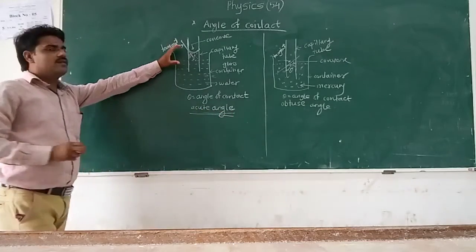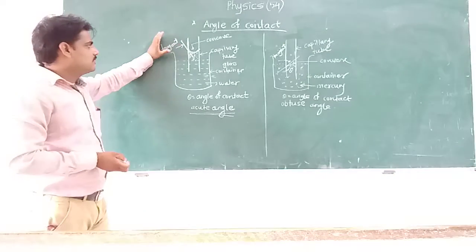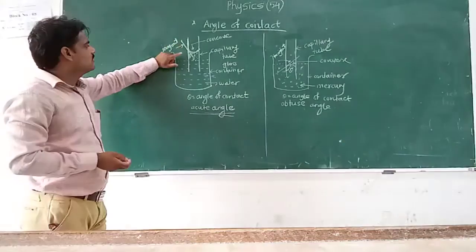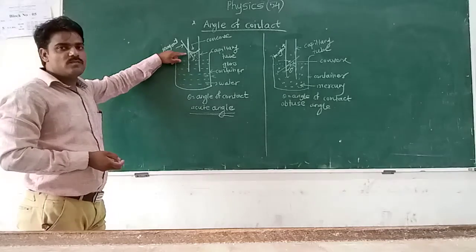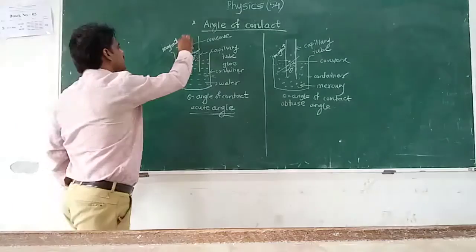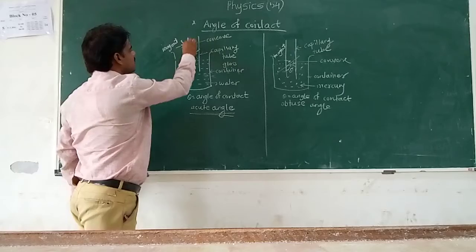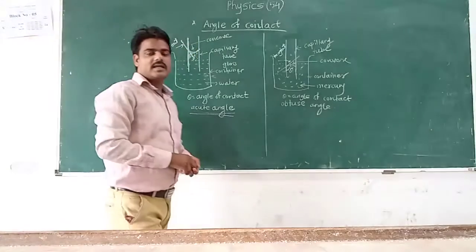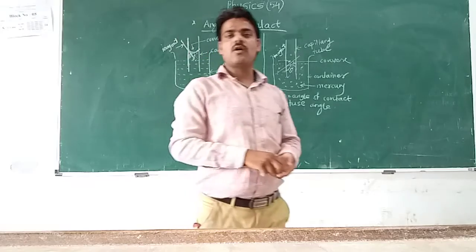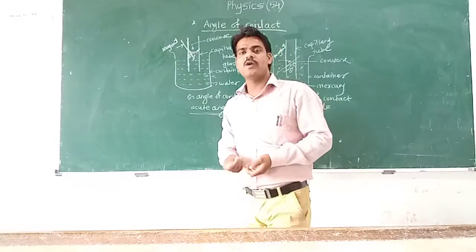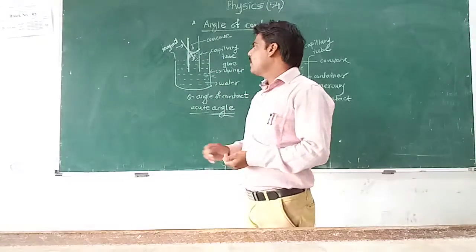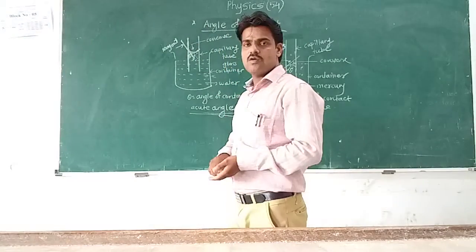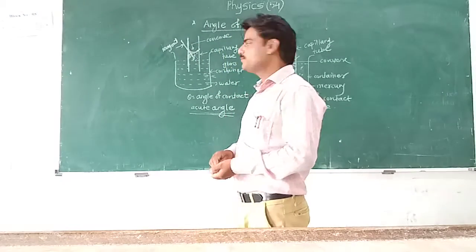Listen carefully to the definition of angle of contact. This is the angle between the tangent and the wall of the capillary tube. It is the angle made by the tangent to the curved part of the liquid surface at the point of contact, measured inside the liquid, with the wall of the capillary tube.